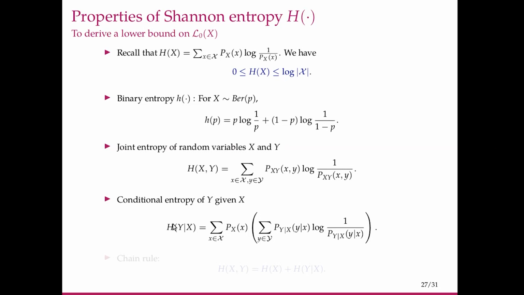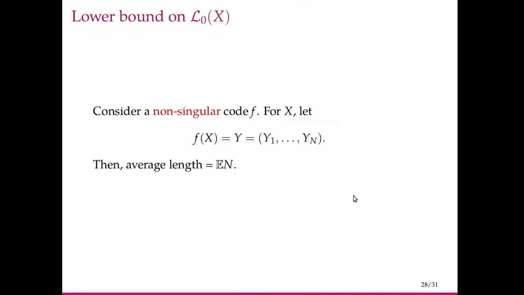So that is the expectation, and that is H of Y given X. Using these definitions, we can show that H of X comma Y, the joint entropy, is equal to H of X plus this conditional entropy. So these two blue expressions can be derived using the definitions. We will use this to prove a lower bound on L0 of X.